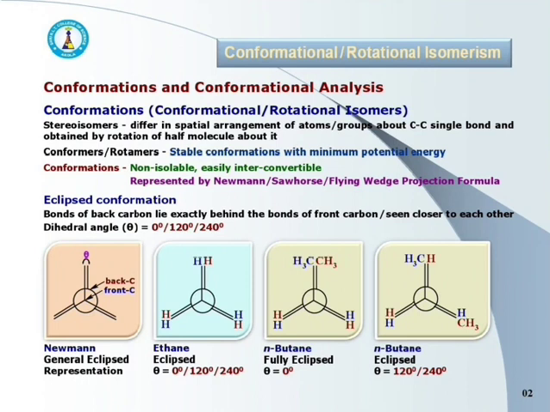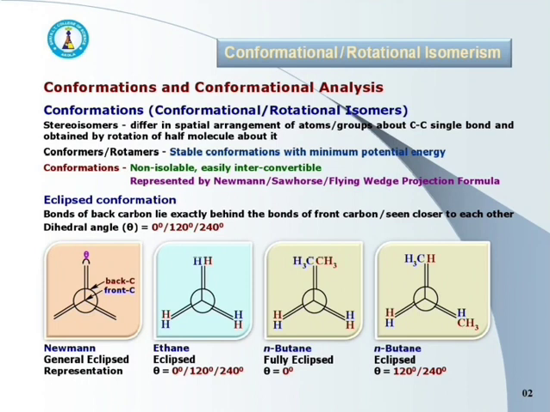Because of the rotation of half of the molecule, different conformational isomers or rotational isomers are obtained, and out of which the stable conformation having minimum potential energy is called as the conformer or the rotamer.